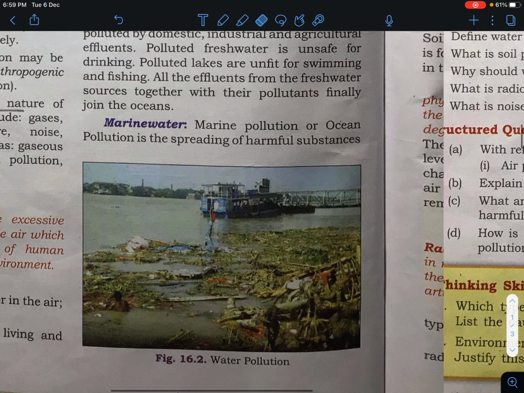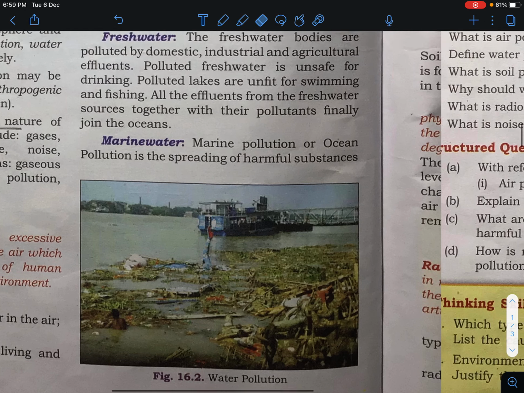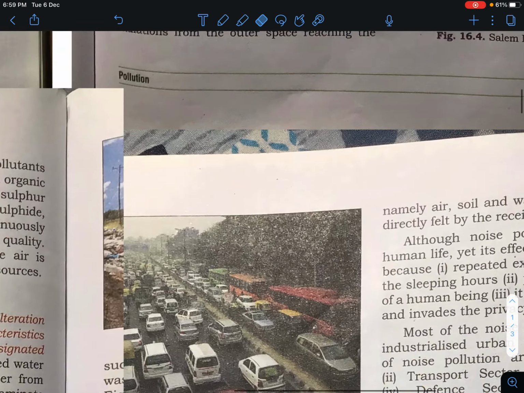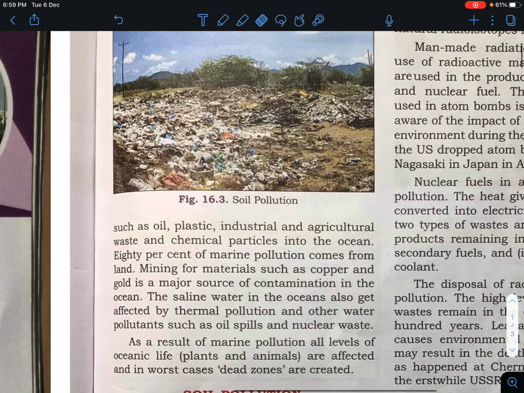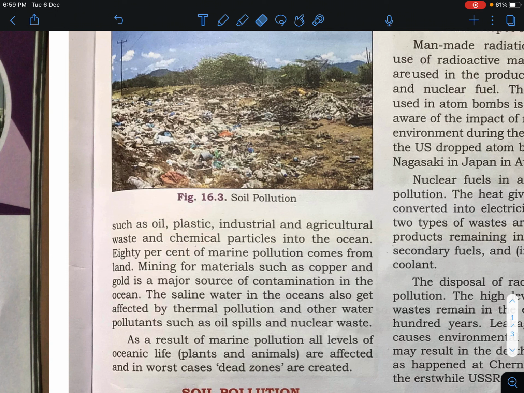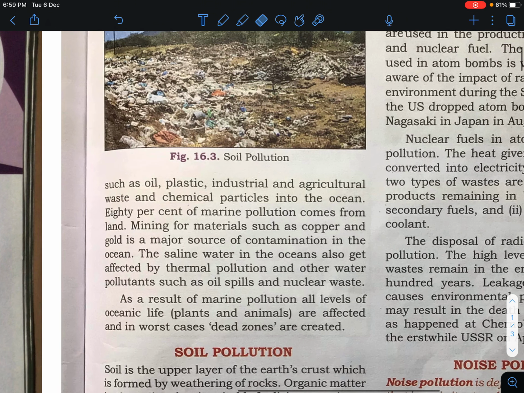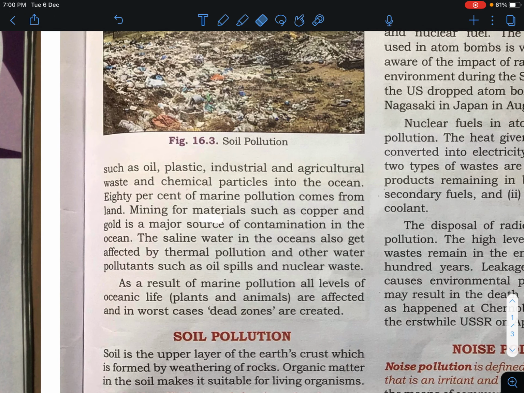Now we are going to talk about marine water. Marine pollution or ocean pollution is the spreading of harmful substances, such as plastic, industrial and agriculture waste, and chemical pesticides, into the ocean. 80% of marine pollution comes from the land, and mining for materials such as copper and gold is a major source of contamination in the ocean.